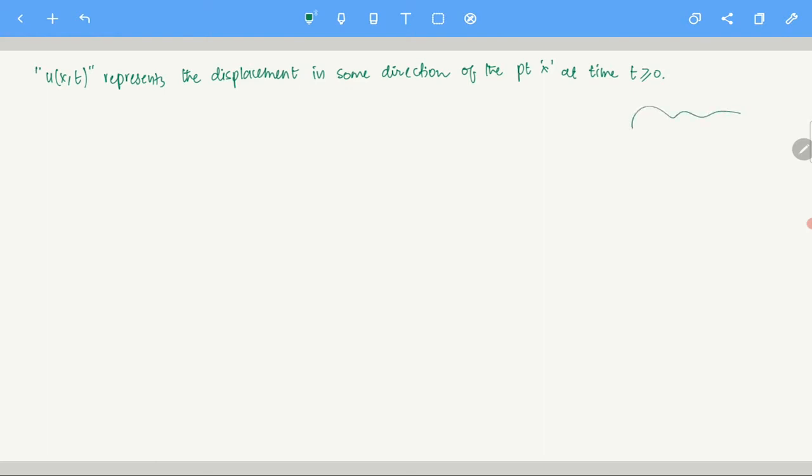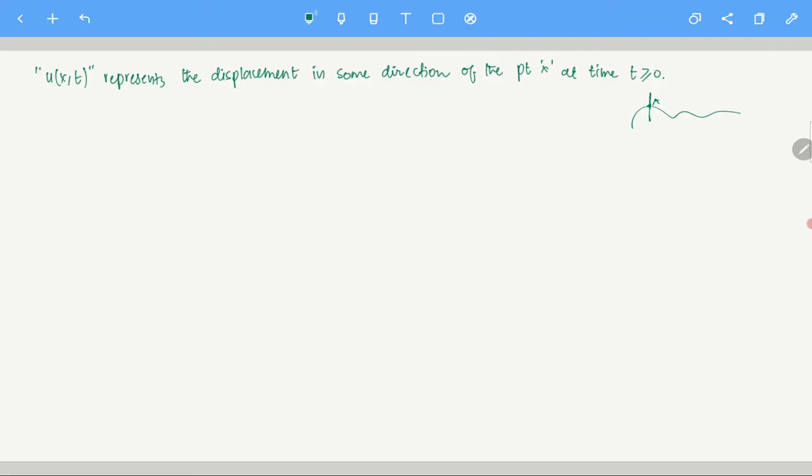Now I want to see what u represents: the displacement, how much it moves in some direction. Let's say this is the point x; I want to see how much x is moving in some direction. So the displacement u at a point x and a time t. So that's u.